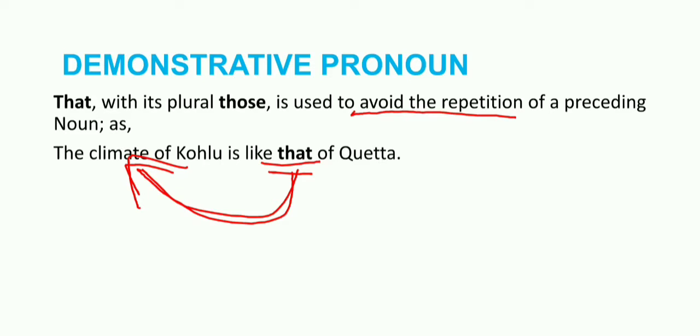But we don't repeat the noun, as according to the English rules, we do not repeat the nouns. So instead of repeating the nouns, we use pronouns in the place of nouns. That is why we are now pointing out to the climate of Kulu, and we are saying that the climate of Kulu is like that of Quetta.